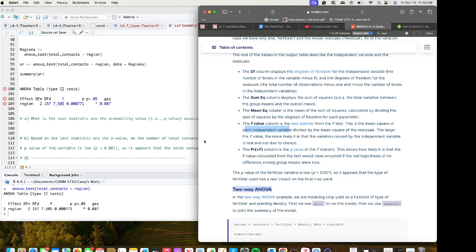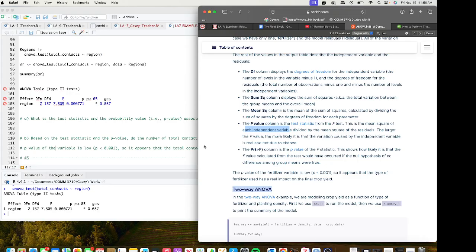And then down here we have our p-value, which as we can see is less than 0.05. This shows us how likely it is that the test statistic calculated from the test would have occurred if the null hypothesis, meaning that there is no relationship between the two variables, is true.